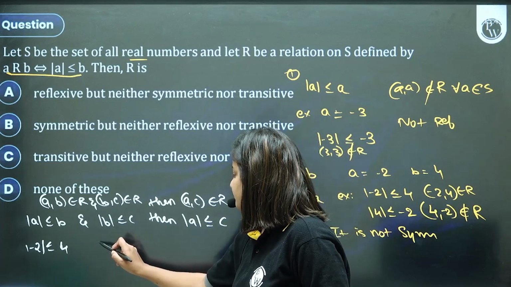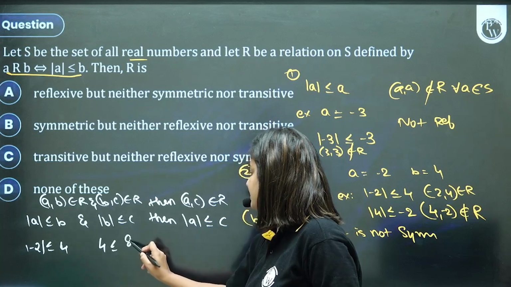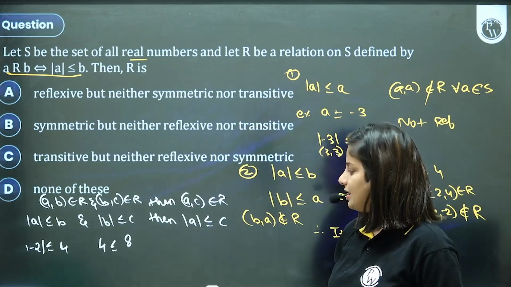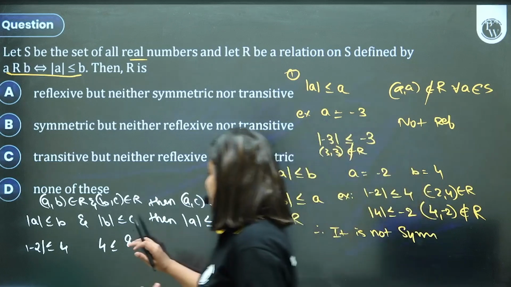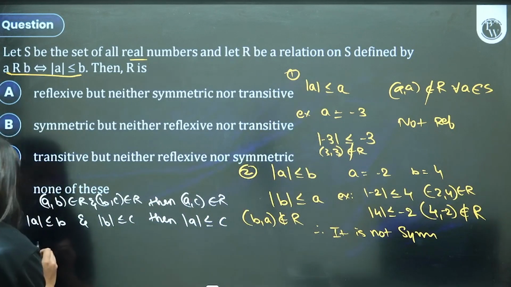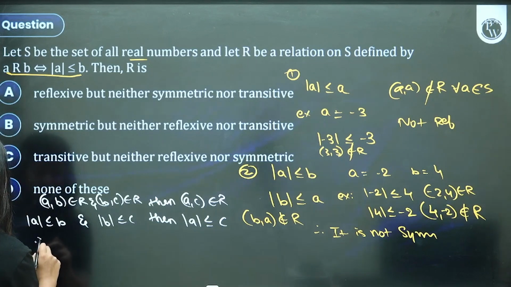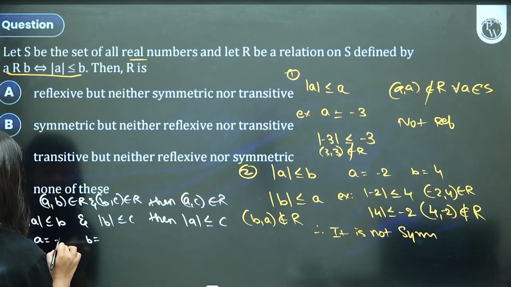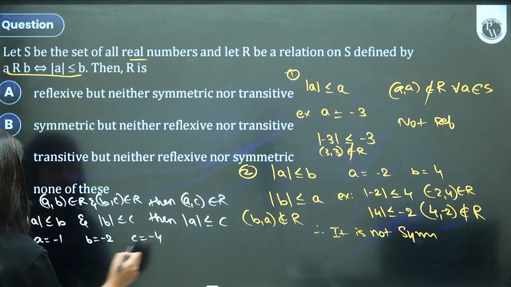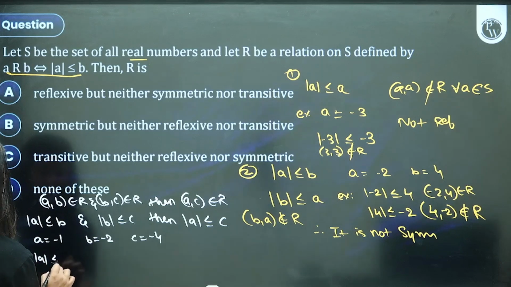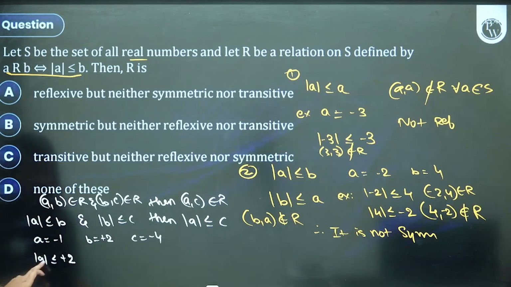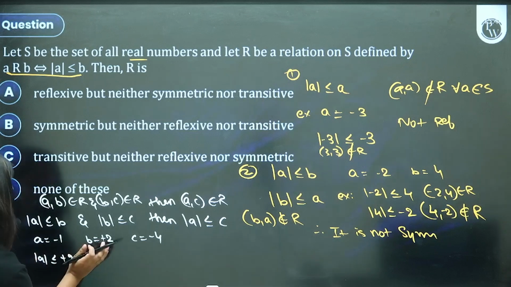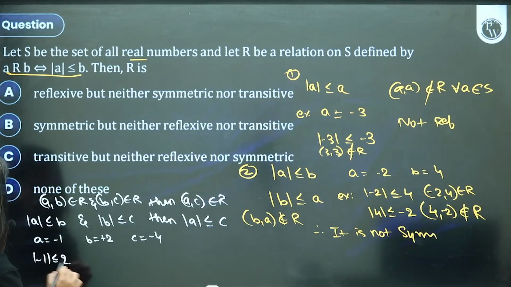If 4 is less than or equal to 8, then minus 2 has to be less than or equal to 8. Can I get any other possibility? Yes, what if I take the value of A as minus 1, B as minus 2 and C as minus 4? So can I say magnitude of A is less than or equal to B? No, I will take the plus. So yes, it satisfies the first situation that magnitude of minus 1 is less than or equal to 2.